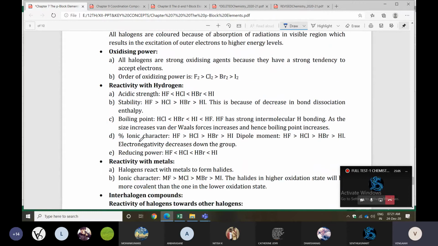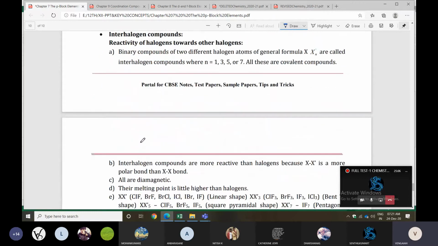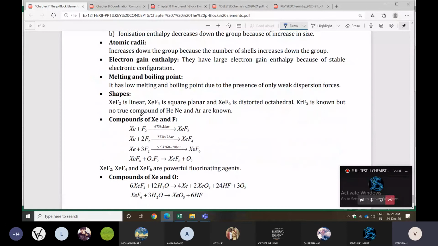Next one is the 18th group. The 18th group is a very small chapter, but 1.5 to 2 papers worth of questions will be there, and it is a confirmed question. Only 3 things you need to remember. One is the reactions: you can prepare the xenon reactions. Second, the xenon compound structures will be there, so prepare the structures also. Third is the uses of noble gases. These 3 points you can cover: uses, structure, and reactions. Clear? So cover these points I said.